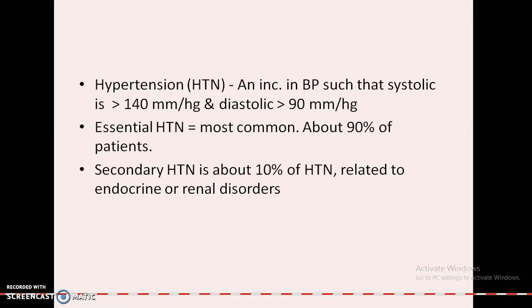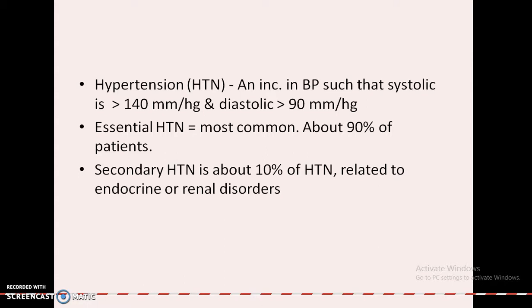Before learning about antihypertensive drugs and their action, we need to understand the definition of hypertension and its classifications. Hypertension is an increase in blood pressure, where systolic is more than 140 millimeters of mercury and diastolic is more than 90 millimeters of mercury.